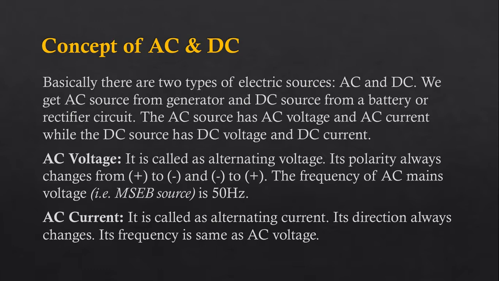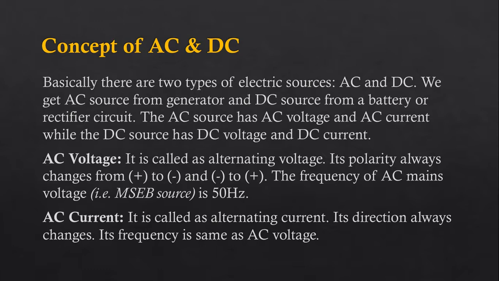Rectifier circuits we shall see in our next coming lessons. Rectifier circuits are the type of circuits which convert alternating voltage into direct voltage, alternating current into direct current. Means simply, rectifiers are the circuits which convert AC into DC, and these are very effectively used in a large number of different applications. The AC source has AC voltage and AC current, while the DC source has DC voltage and DC current.